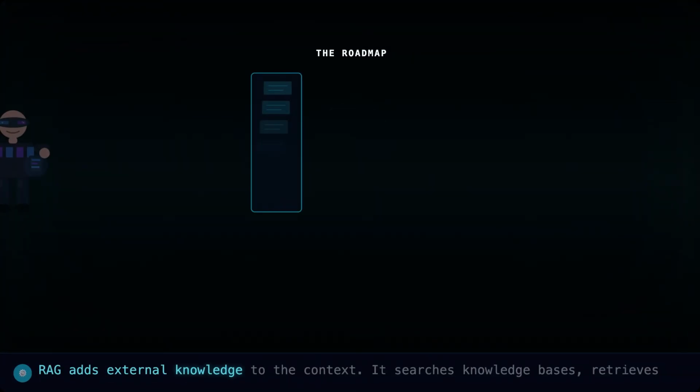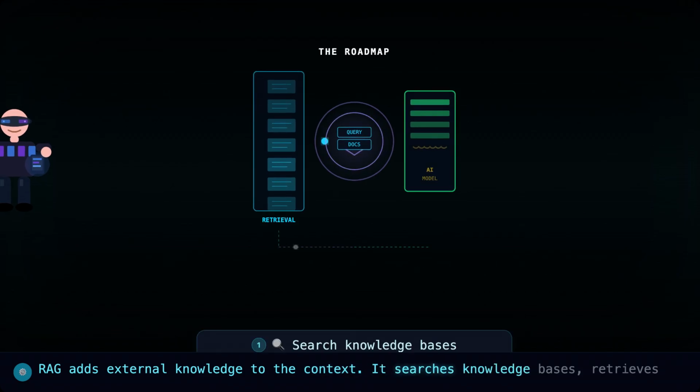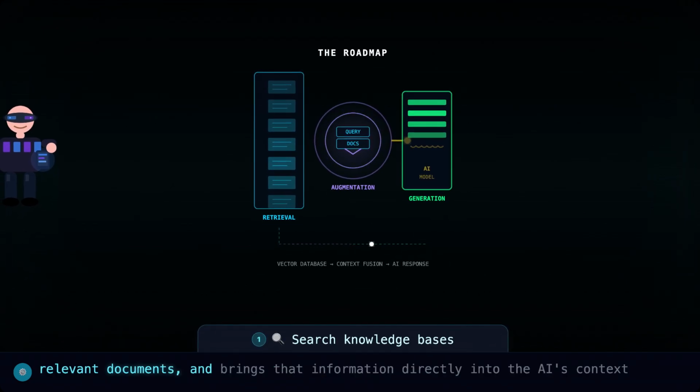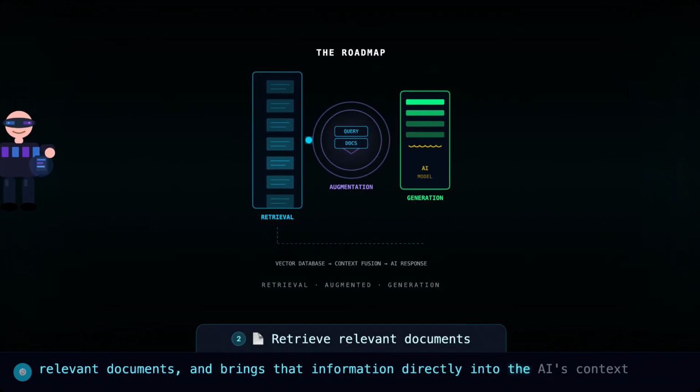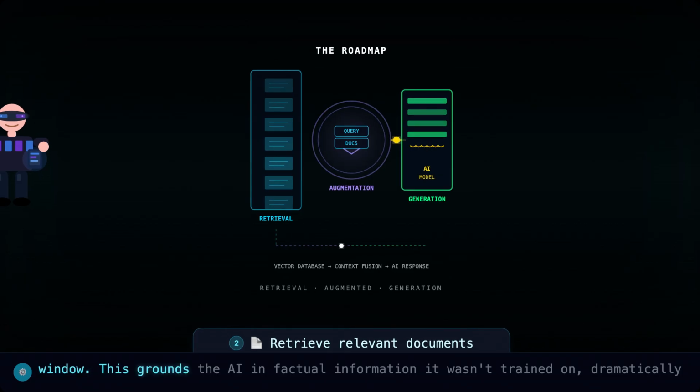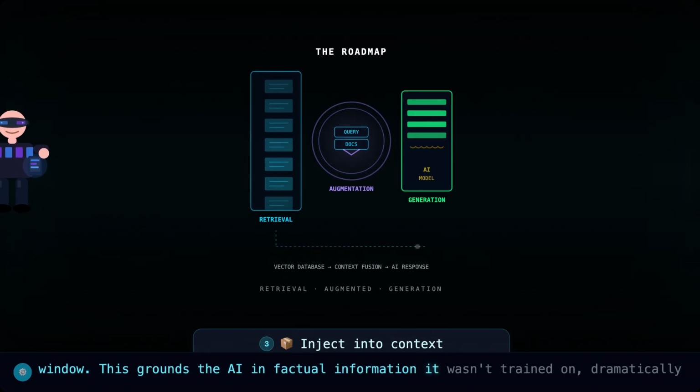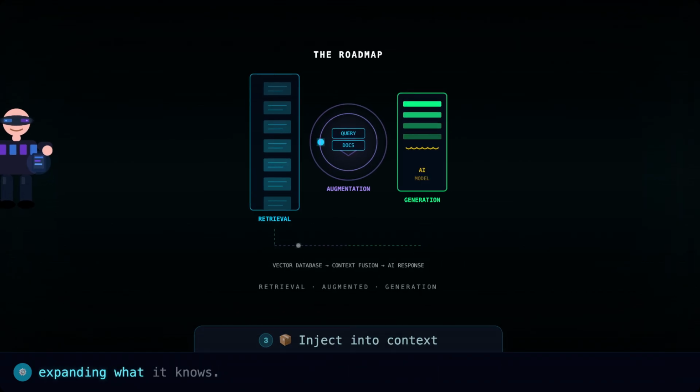RAG adds external knowledge to the context. It searches knowledge bases, retrieves relevant documents, and brings that information directly into the AI's context window. This grounds the AI in factual information it wasn't trained on, dramatically expanding what it knows.